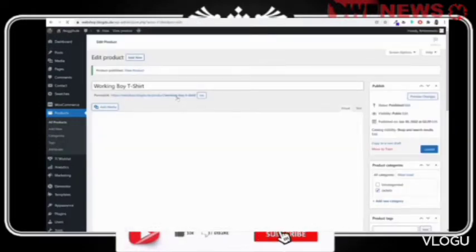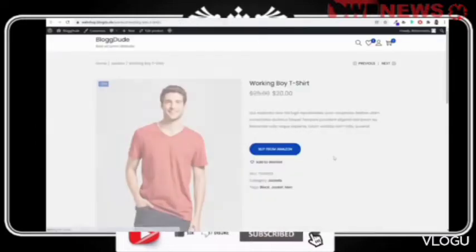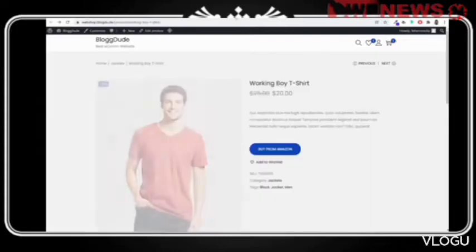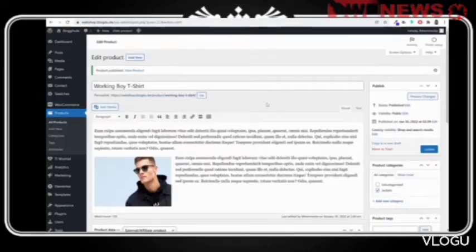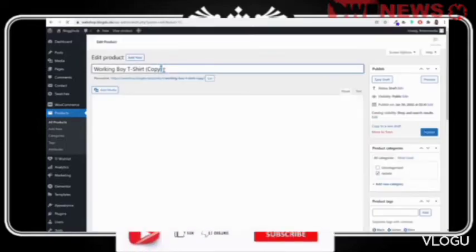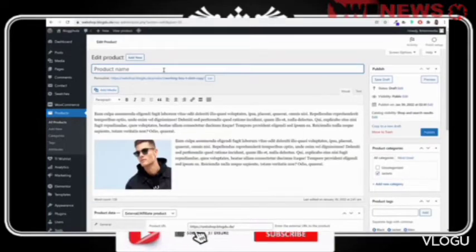Just publish it. Let's see how it looks. As you can see, button says buy from Amazon. Once you click on that thing, you will be redirected to that link, whatever link you have set. So this is your affiliate product or your external product. Again, come back to products. Now if you want, you can also create a digital product. Let me just use this one, duplicate this thing, external product, digital product, for example.